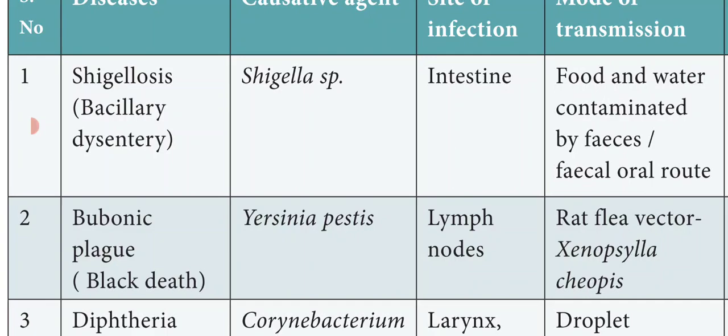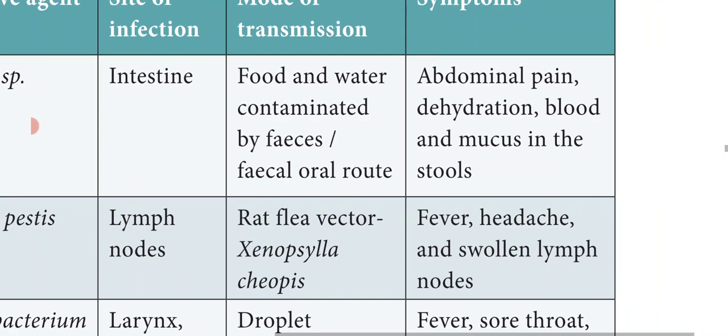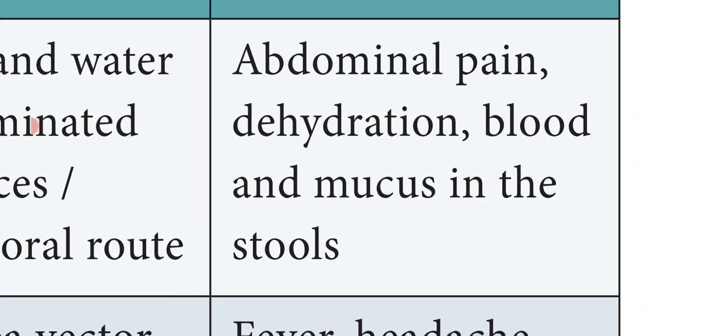And symptoms of the disease are abdominal pain and dehydration. What do you mean by dehydration? Due to this dysentery, more water is lost from the body and results in dehydration. Dehydration means loss of water. Blood and mucus in the stools. So in the fecal matter, blood as well as mucus is released in the stools.